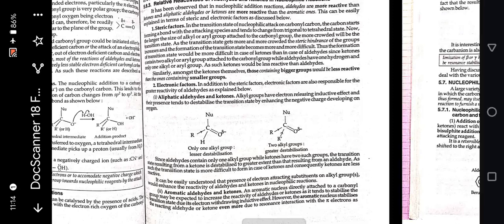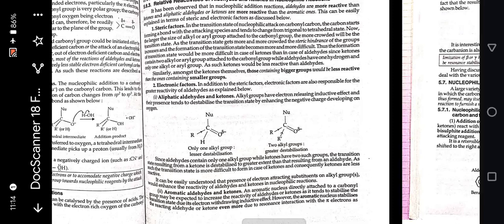Since aldehydes contain only one alkyl group, while ketones have two such groups, the transition state resulting from a ketone is destabilized to a greater extent than that resulting from an aldehyde. As such, the transition state is more difficult to form in case of ketones, and consequently, ketones are less reactive. It can be easily understood that presence of electron attracting substituent on alkyl group would enhance the reactivity of aldehyde and ketone in nucleophilic reaction.